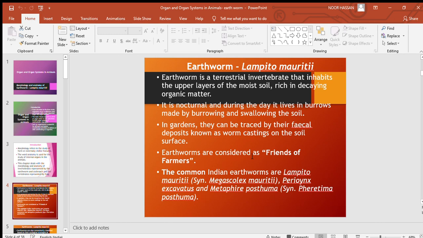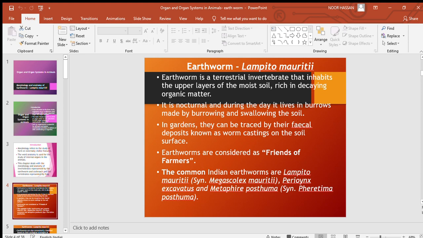Okay, so usually it helps in burrowing, so it makes the soil rich, or it makes the soil more fertile for the crops and plants. So usually they are considered as friends of farmers.